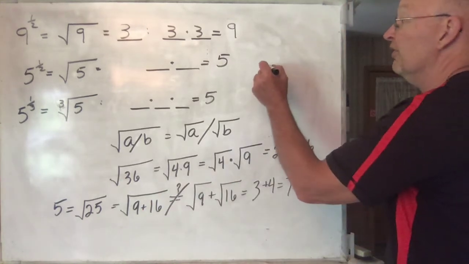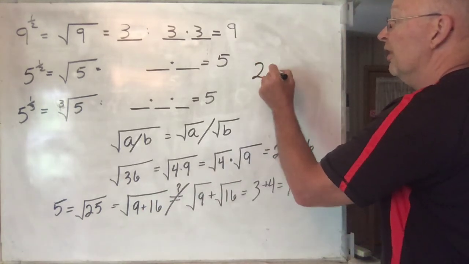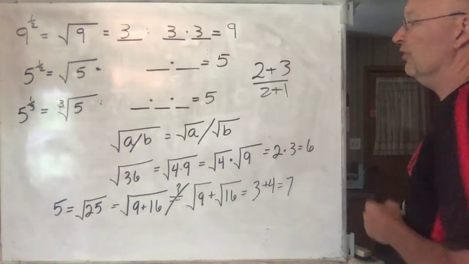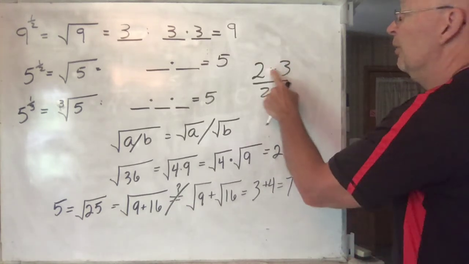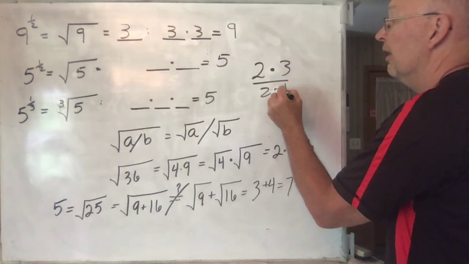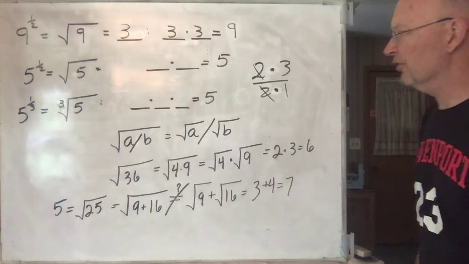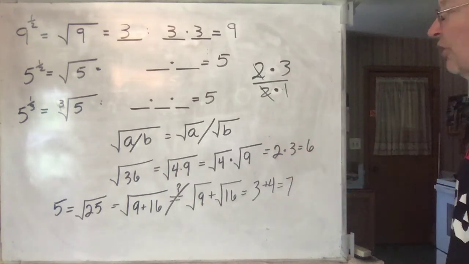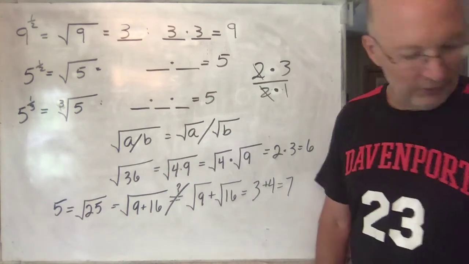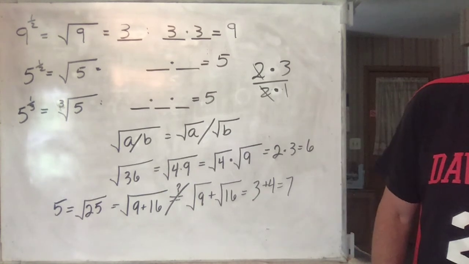Similar, remember what we said earlier? If you had 2 plus 3 over 2 plus 1, you can't just cancel out the 2's, but if you had a multiplication there, then you could divide out the 2's. So multiplication usually allows you to do more with it than addition. Addition is a little more persnickety. Okay? So that's all the case.